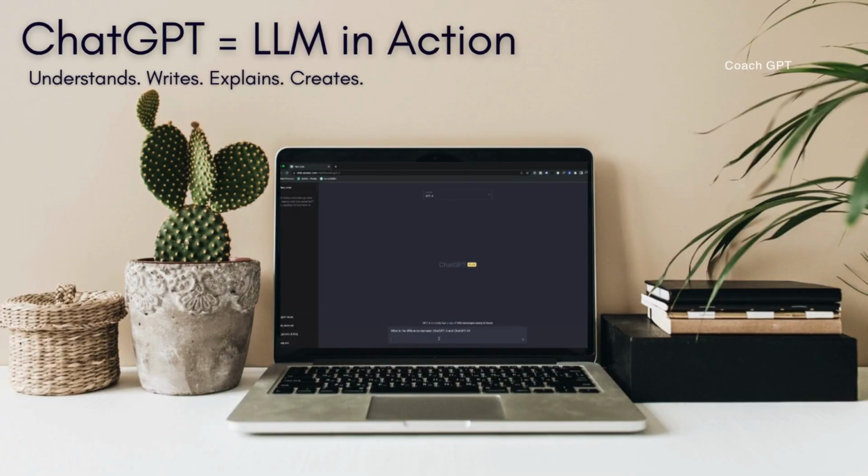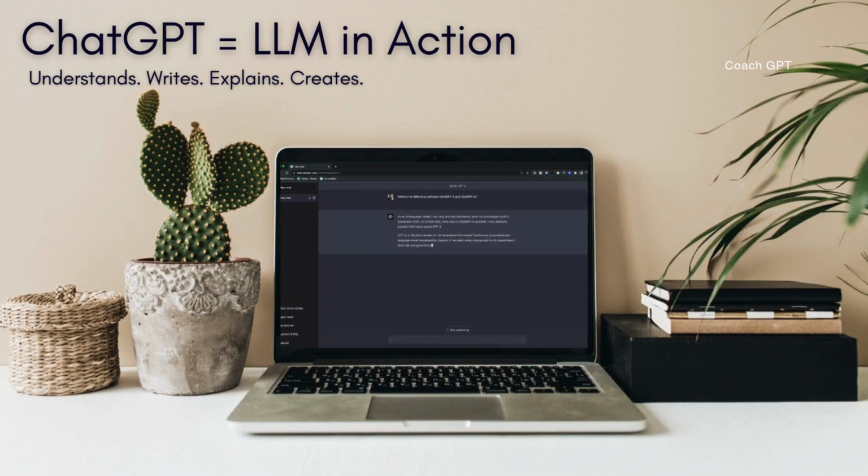Now that we understand how large language models generate text, let's look at one of the most popular examples, ChatGPT. ChatGPT is an AI assistant built on a large language model, capable of understanding your questions, generating creative content, and helping you with everyday tasks, from writing emails to explaining complex topics.